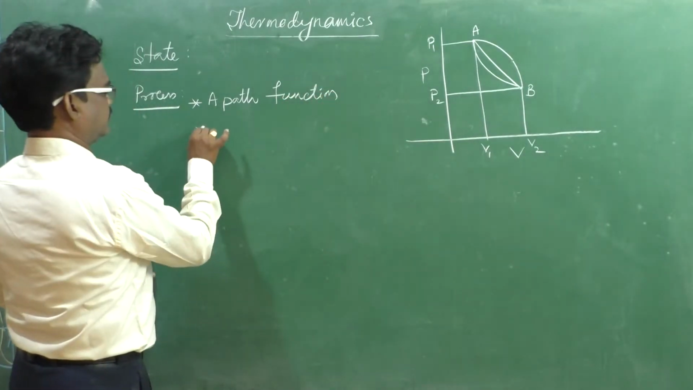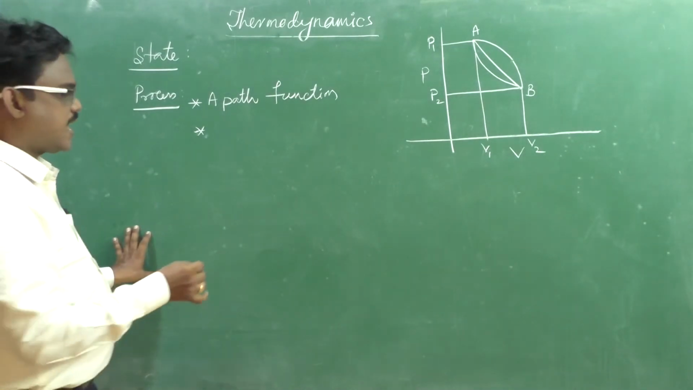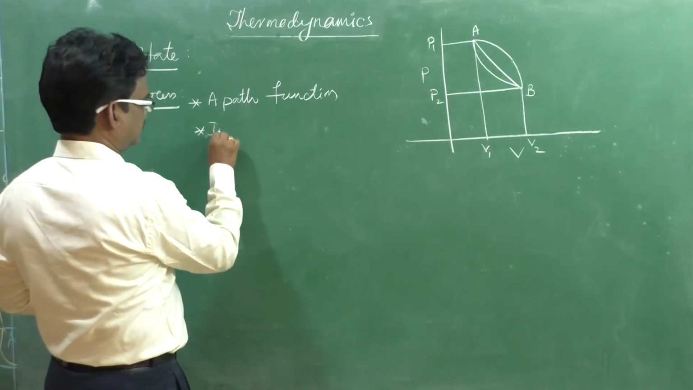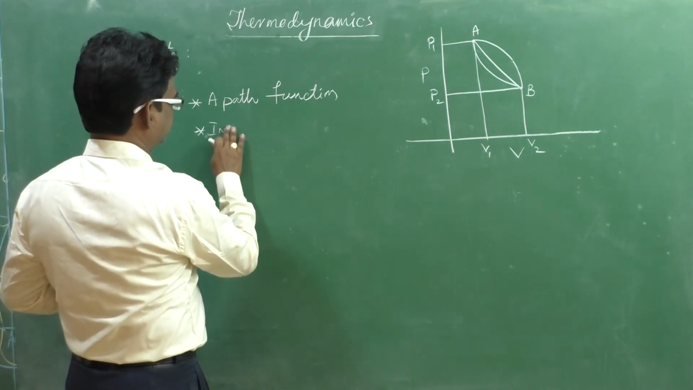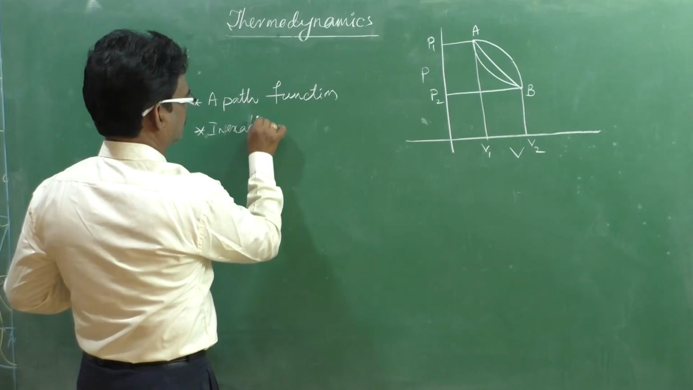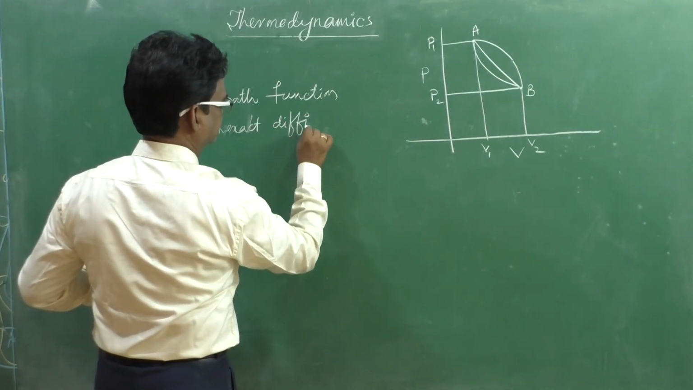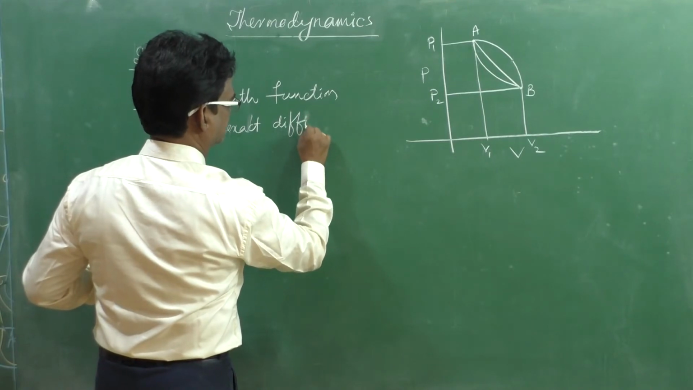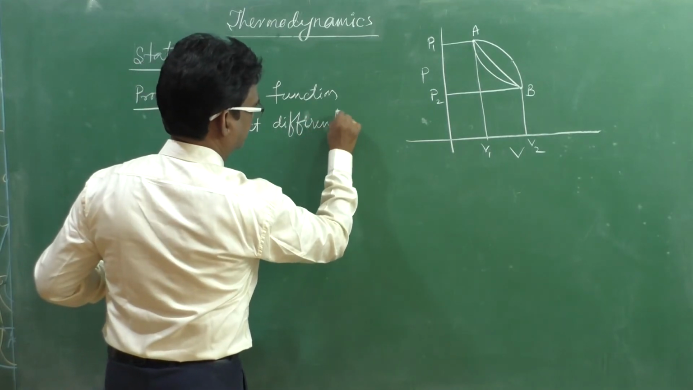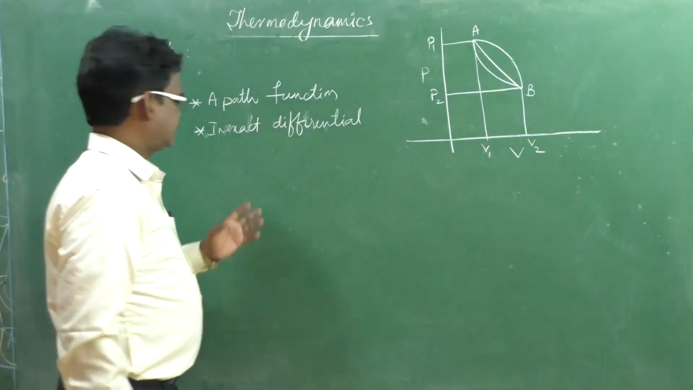The second one, since it is a path function, it is an inexact differential. Inexact differential. Right? It is there.